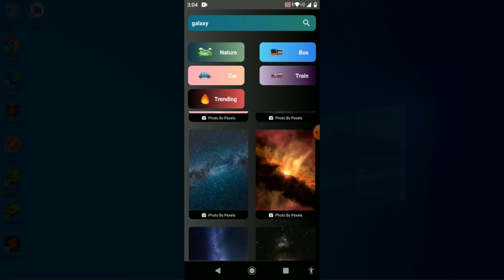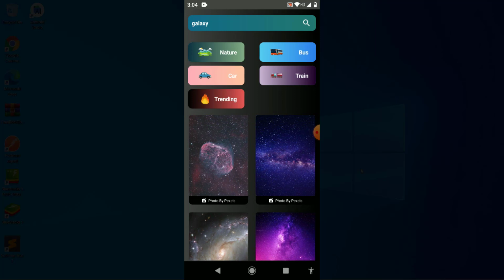Now why did I type here photo by Pexels? This is Pexels' guideline. If you want to use the Pexels API for educational or any purpose, then you have to give an attribution link. It is your choice whether you want to give this or not, but I recommend you give this attribution link, because Pexels provides all these wallpapers free of cost. One more thing I want to tell you, all these wallpapers are in portrait mode, so it will be perfect for your Android phone.